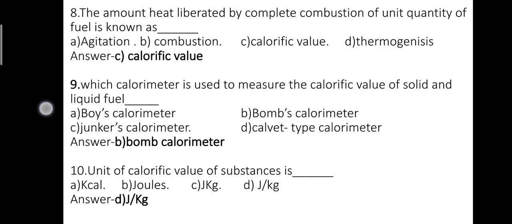Question number 8. The amount of heat liberated by complete combustion of unit quantity of fuel is known as option A, agitation. Option B, combustion. Option C, calorific value. Option D, thermogenesis. The correct answer is option C, calorific value.